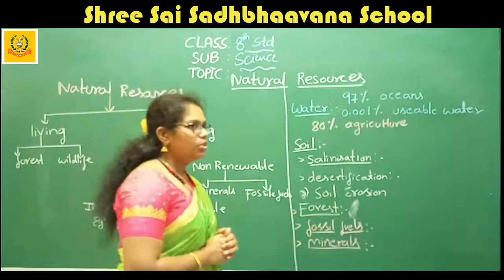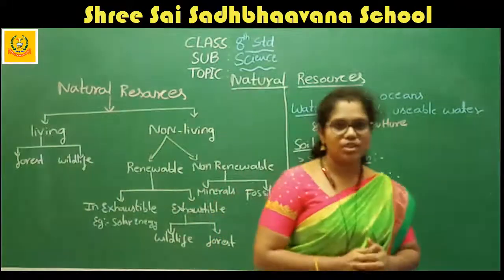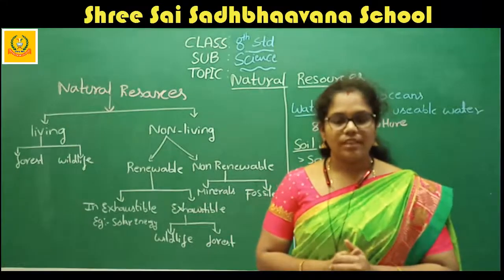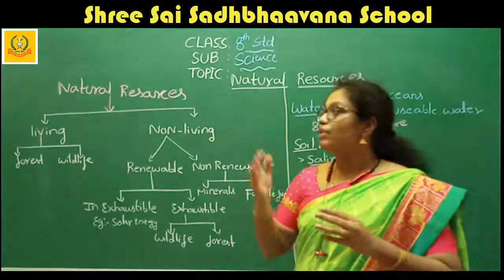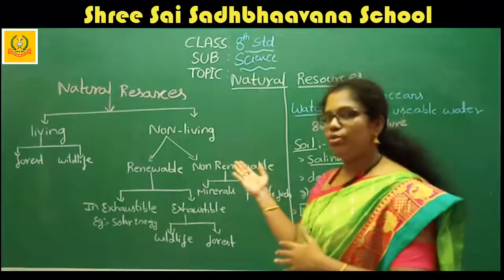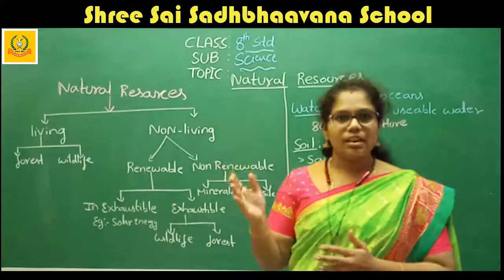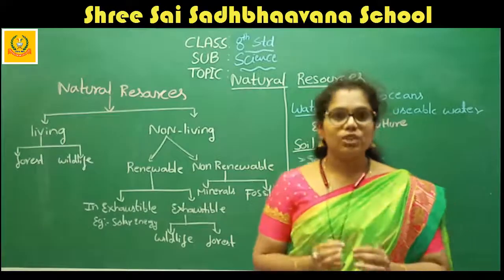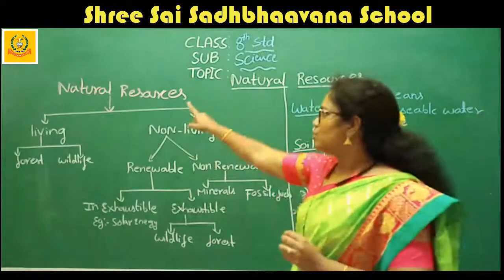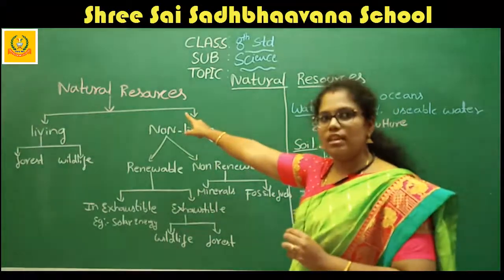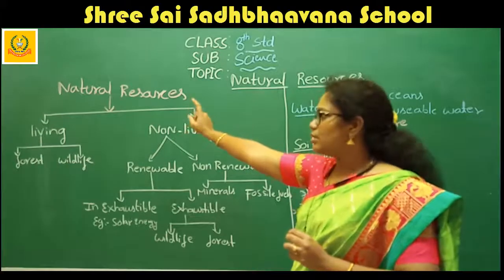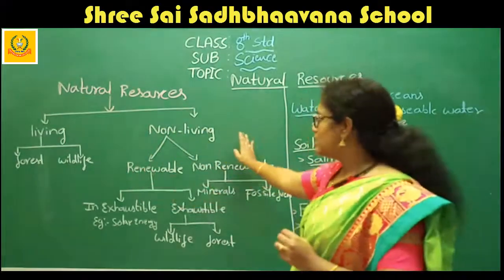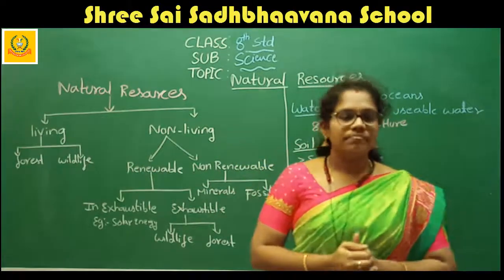First, we want to know the definition of natural resources. What is this natural resources? The presence of both living and non-living things in nature is known as natural resources. In natural resources, there are two types: one is living resources and another one is non-living resources.